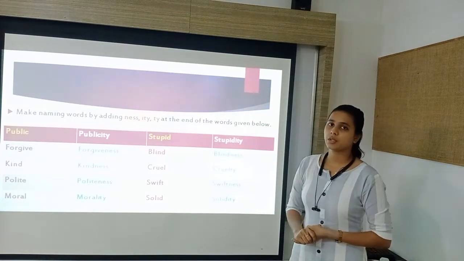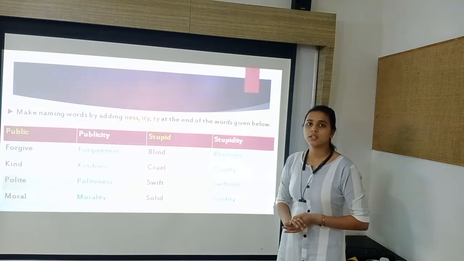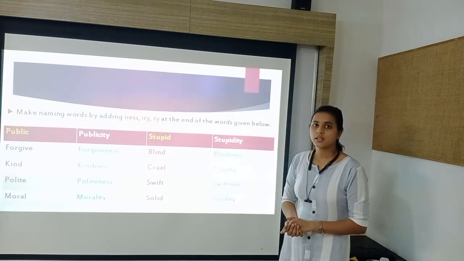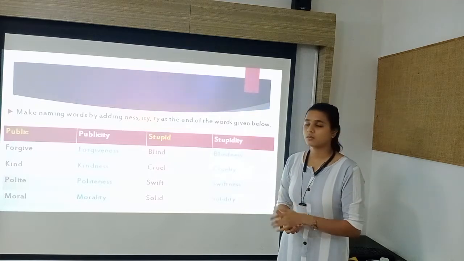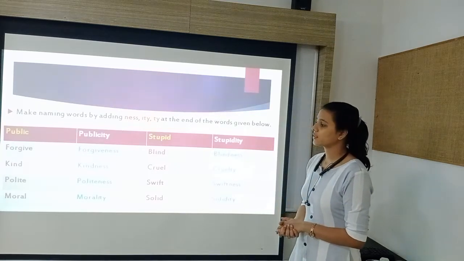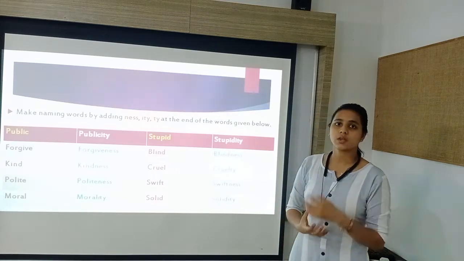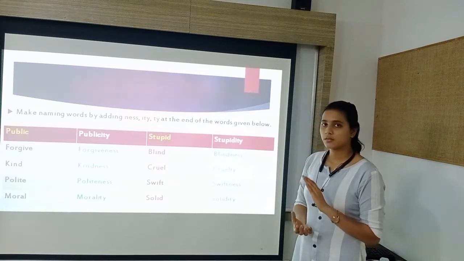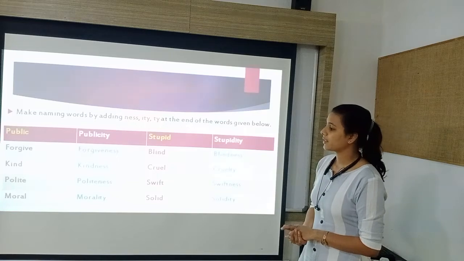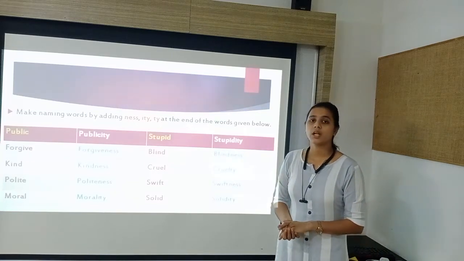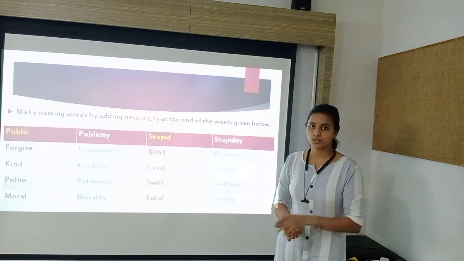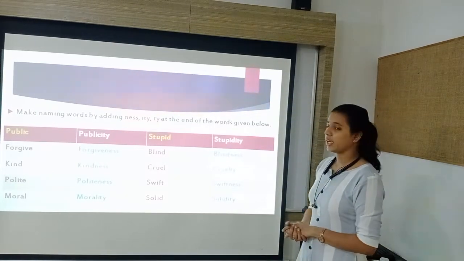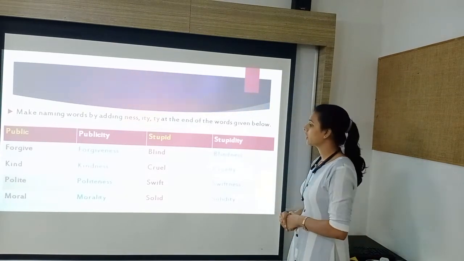Let us understand the meaning of this. Forgive, that means to let go. Next is kind, that means to have pity on someone or something. Next is polite, that is very humble and quiet in a low tone. Next is moral, that is ethics, values. Stupid, foolish. Blind, who cannot see.